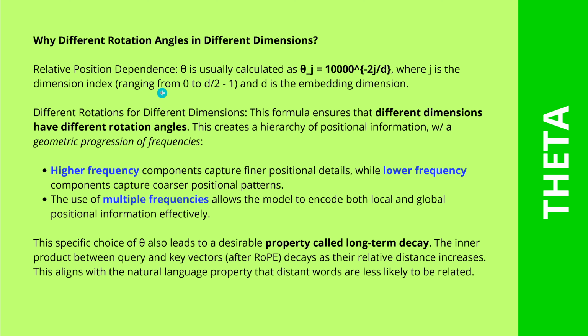And remember, it goes from 0 to 512. Now, this specific formula is highly intelligently chosen because it ensures that different dimensions, so each of our 512 subspaces, have a different rotation angle. This creates a hierarchy of positional information with a geometric progression of frequencies.